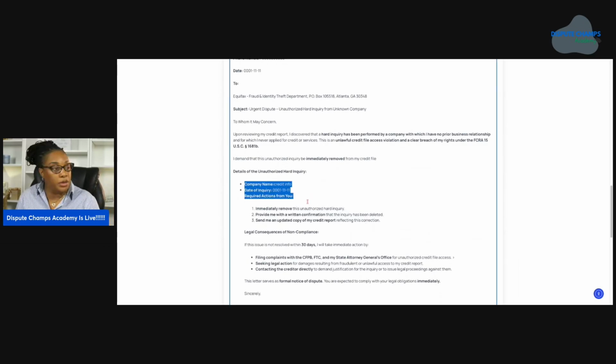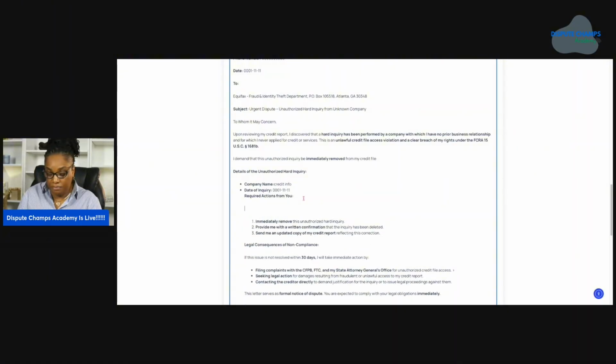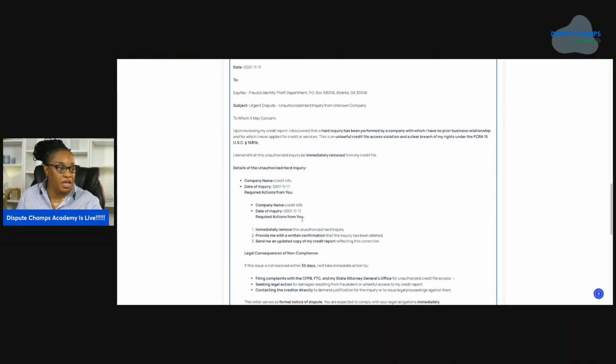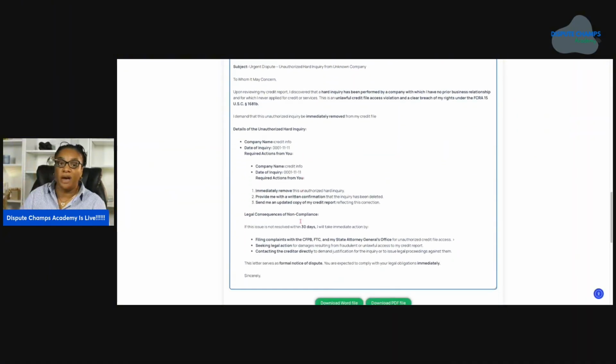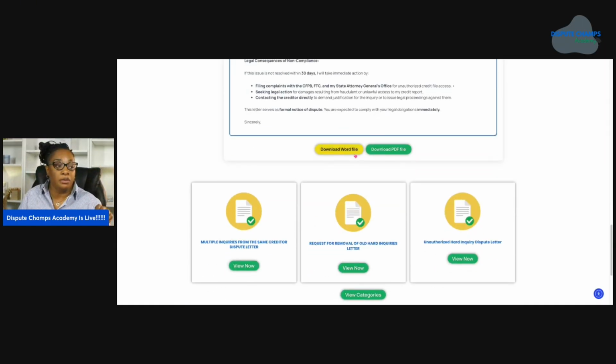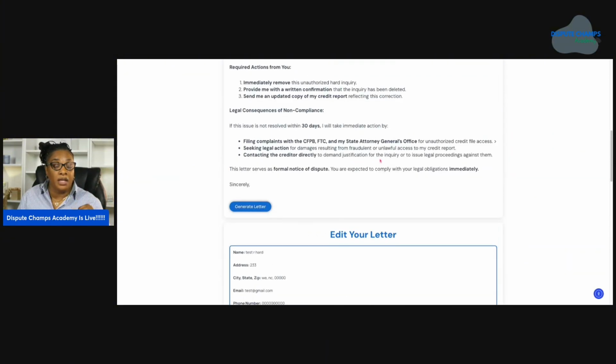You can literally copy and paste this and fill in however many inquiries you want, or you can copy and paste your inquiries or whatever your information is from your credit report, and put it in there. You can make this letter your own and then you will download it. You can download it as Word or you can download it as PDF.